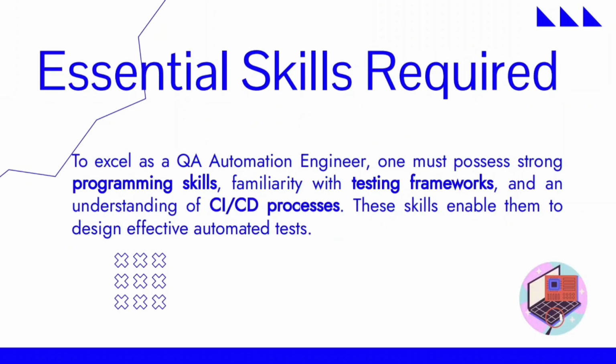Now, what are the essential skills required? For QA automation, if you want to go with the QA automation role, then you need to understand programming. Programming is an essential tool. You need to understand OOPS concepts and the collection framework if you are pursuing Java automation. If you are going with JavaScript, then you have to learn JavaScript concepts and how JavaScript works. You should also be familiar with testing frameworks. There are lots of testing frameworks, like Mocha, Cucumber BDD, hybrid framework, TestNG, and Karate framework. So many frameworks are there.